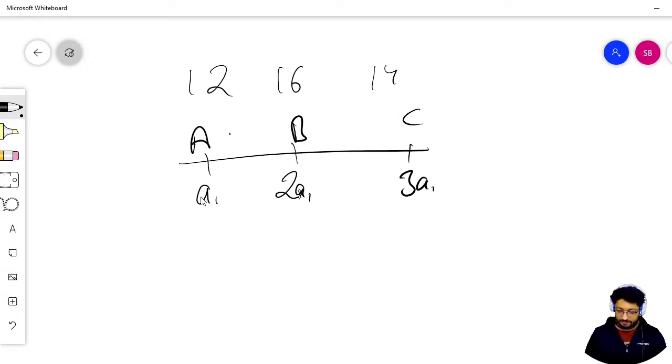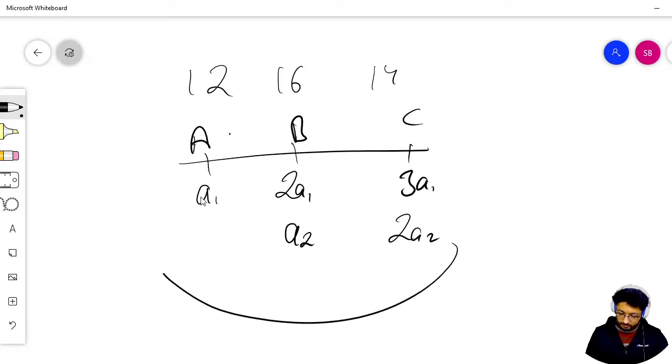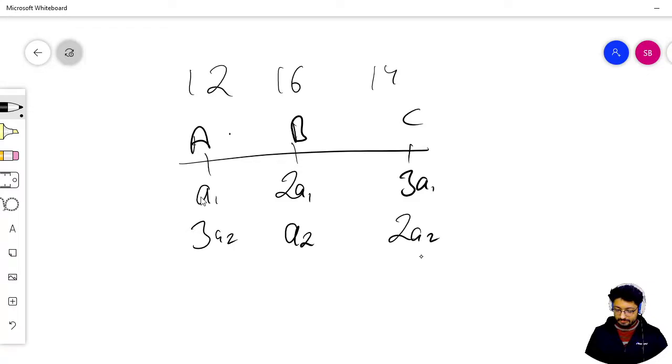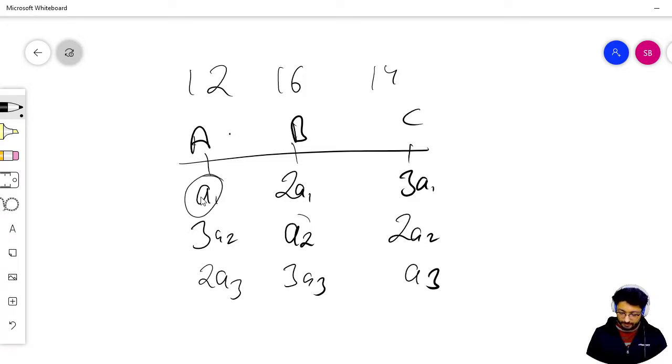The singer B will start from city B and it will be A2. Then it goes to the next city in the clockwise direction, so it will be 2A2. Then it goes clockwise to this city, so it will be 3A2. Got it? Then this C person, that is A3, starts from this city, goes clockwise to the next city, so it will be 2A3 and 3A3. Fine. So each singer has some repertoire concert value, A1, A2, A3, from each city, and then they start performing.